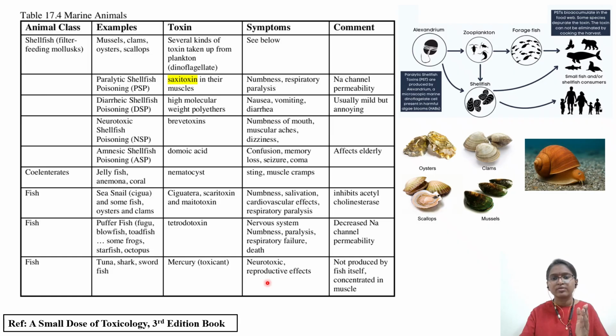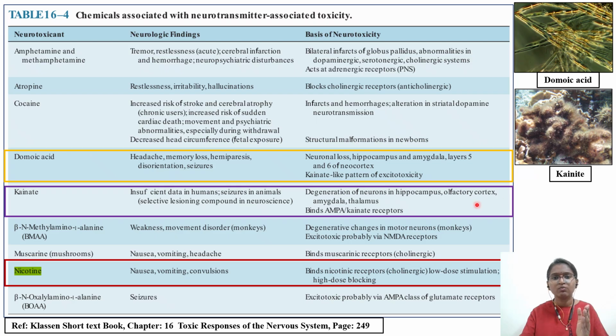Okay. So next we will see one. I am trying to collect the tables from different textbooks. This is from Clayson textbook. In Clayson they have given table 16.4, page number 249, effect on the nervous system. So we have different chemicals which are associated with neurotransmitter associated toxicity.